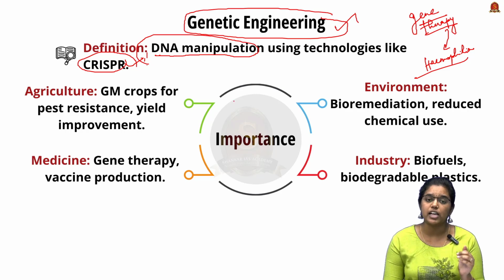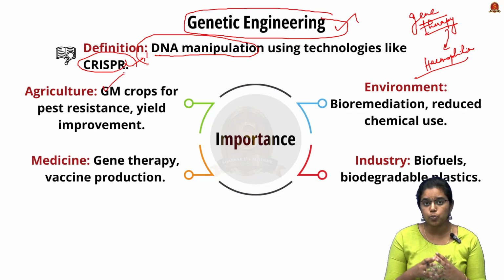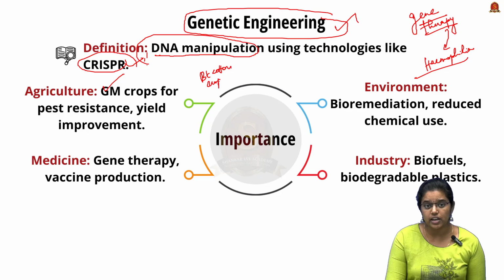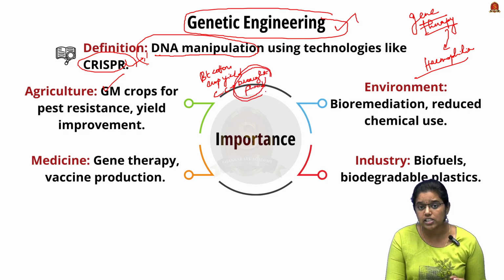So it has various applications in various sectors. Starting with agriculture, we can manipulate a plant in such a way that it has a specific character. We can make it pest resistant, like in the case of Bt cotton. We can also improve the crop yield, and we can make it resistant to climate change. For example, we can make the plant drought resistant or flood resistant. So these are the advantages, the benefits that we can access because of genetic engineering.